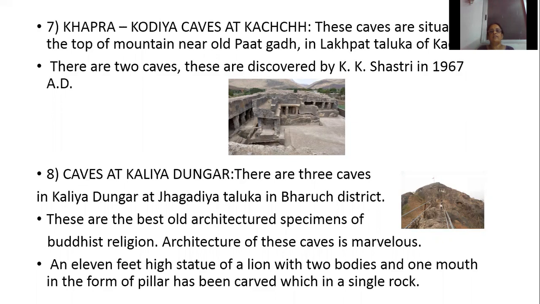Then caves at Kalia Dungar. How many caves are there in Kalia Dungar? 3 caves are there, situated in Jagadia Taluka in Bharuch district. It is the best and oldest architecture specimen of the Buddhist religion, and the architecture of this cave is also marvelous. What is the speciality of this cave? An 11 feet high statue of a lion with 2 bodies and 1 mouth, in the form of a pillar, has been carved from a single rock.